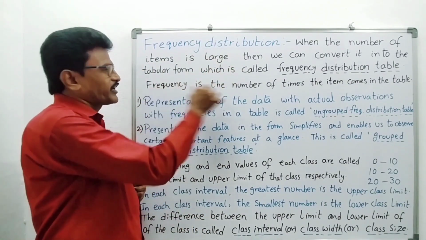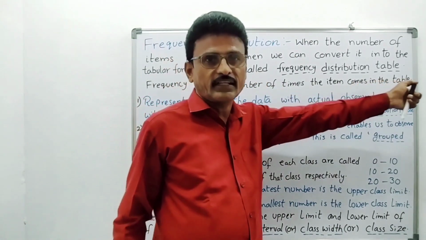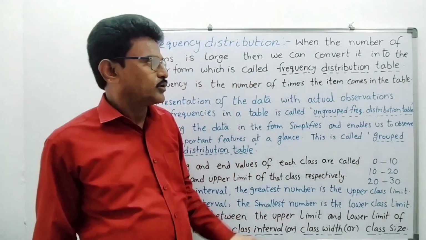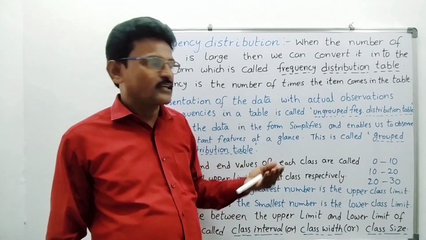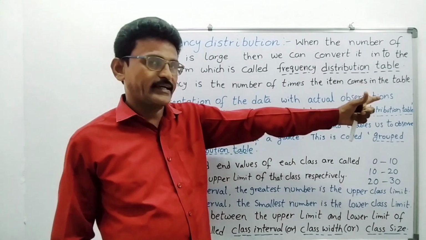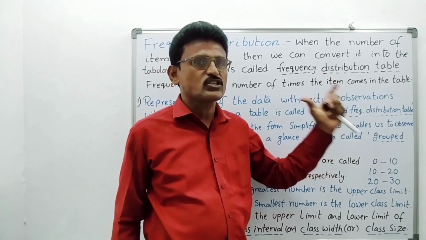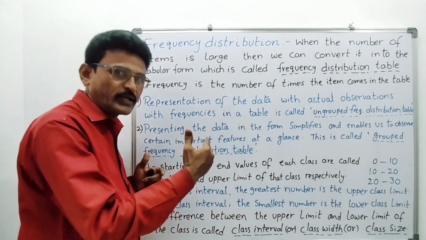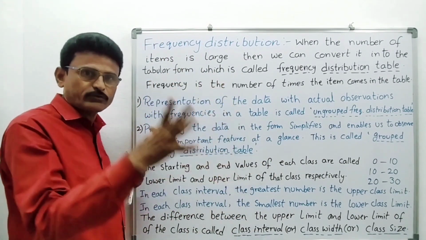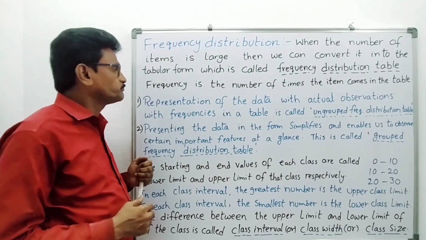Now what is frequency here? Frequency is the number of times the item comes in the table. Suppose we are telling 4 marks, 5 students got that. So on the frequency side we will write 5. That frequency is 5. 4 is repeating 5 times. It is clear. Frequency, how many times it is repeating, that is called frequency.